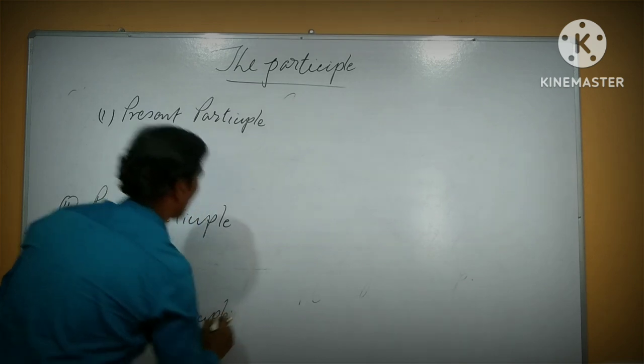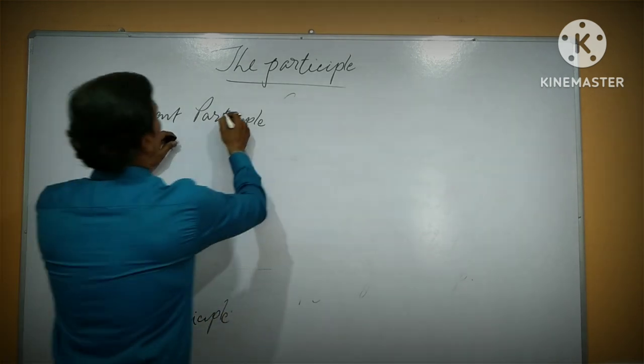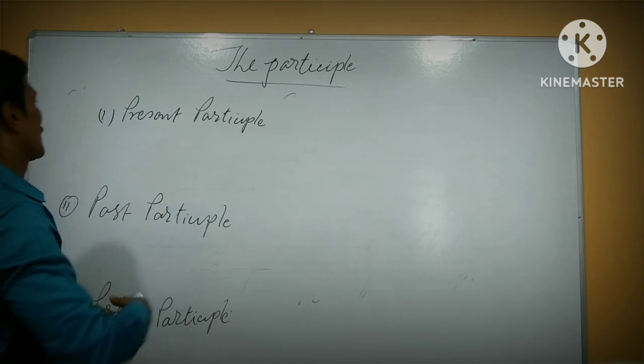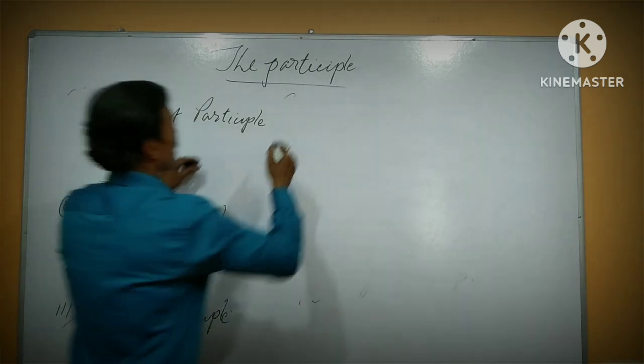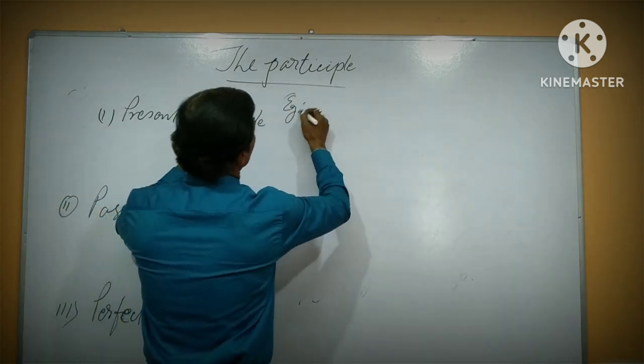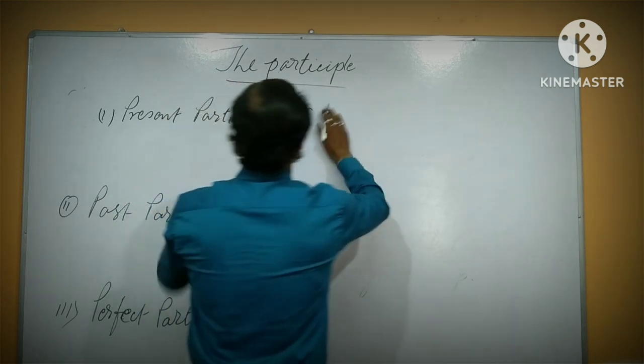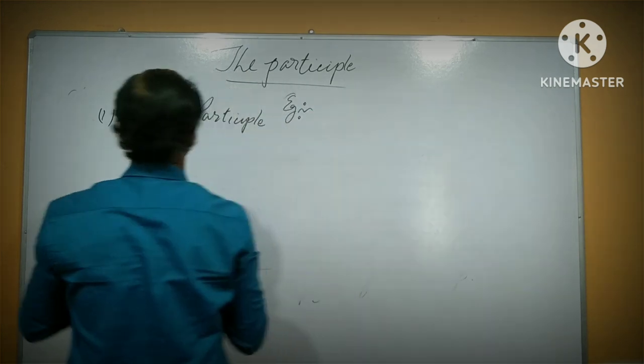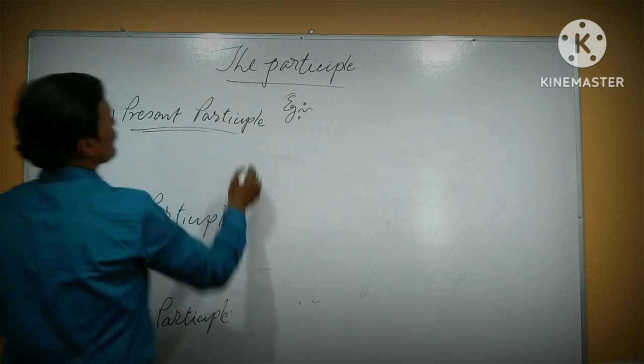Actually, if examples are given, then it is definitely understood. Okay, let's start with an example. Present participle.